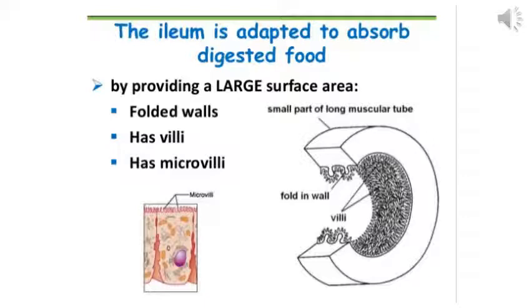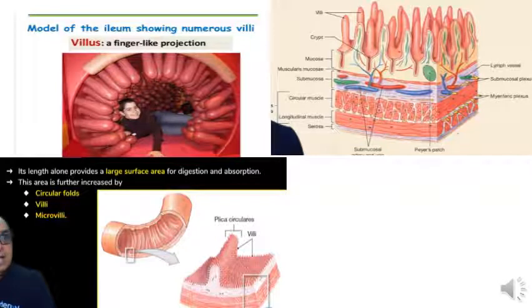Please remember that digestion starts in the stomach, but it is mainly digested and absorbed in the small intestine. If we cut and look at the absorbing part of the small intestine, the ileum, we will find folds there. These folds have numerous finger-like projections called villi. In between the villi, the intestinal wall has intestinal glands which provide digestive juices which help in complete digestion of carbohydrates, proteins and fats.